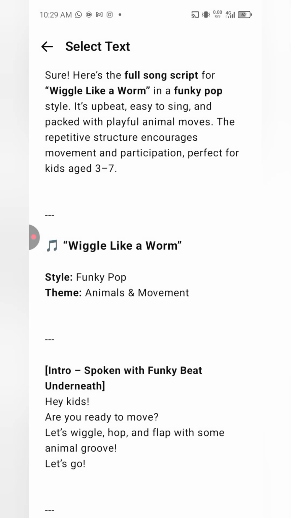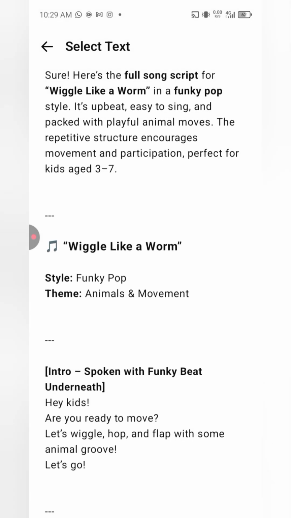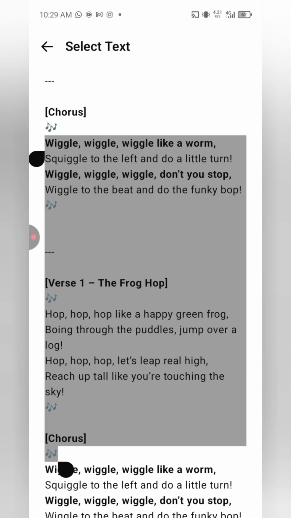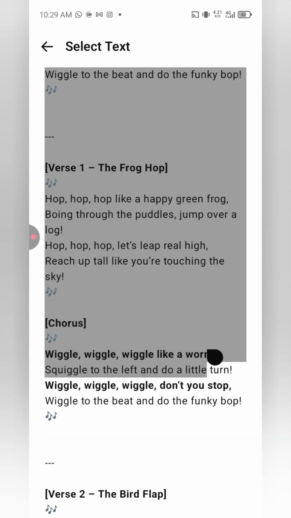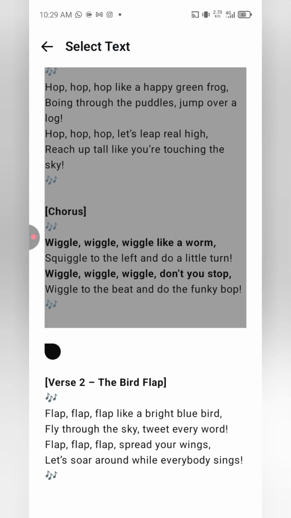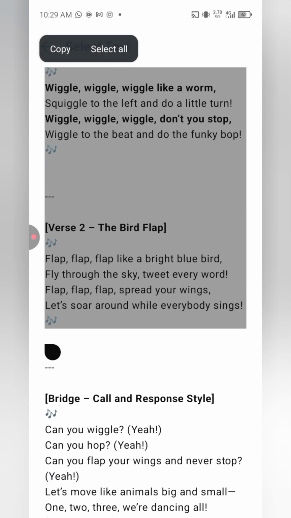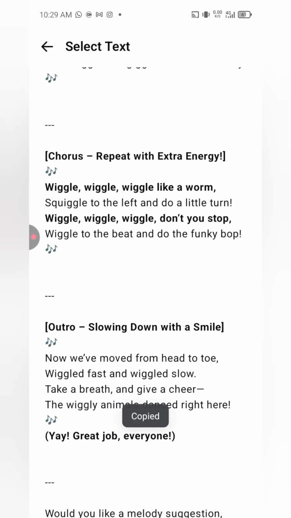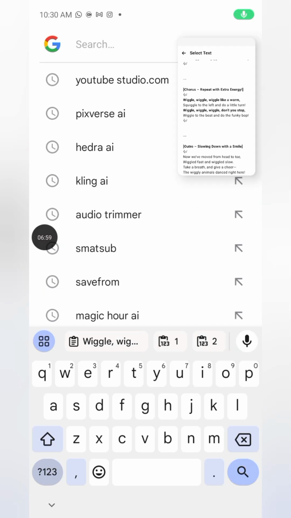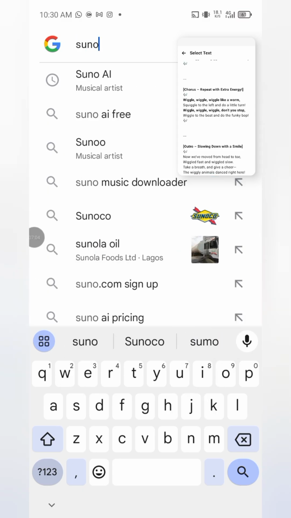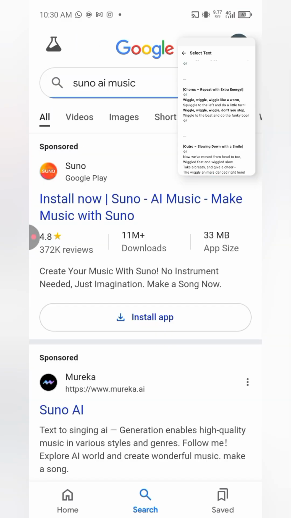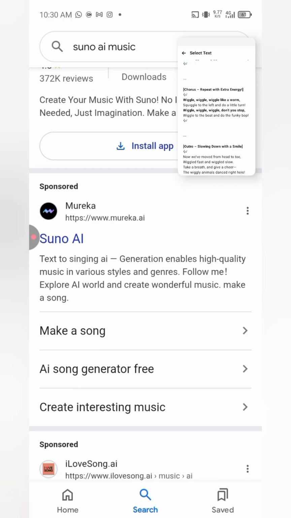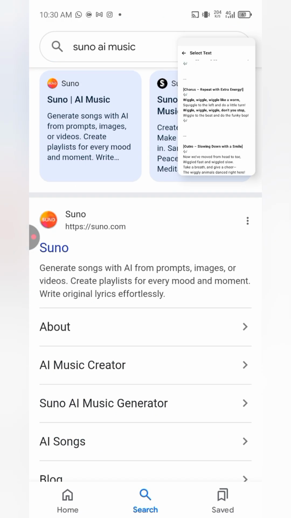So now I'm going to copy this song. We need to generate it, and which other AI website are we going to be using, if not Suno AI? Suno AI will help you with your song generation. So just go to Google and search for Suno AI. This is the logo, and it will bring you here.